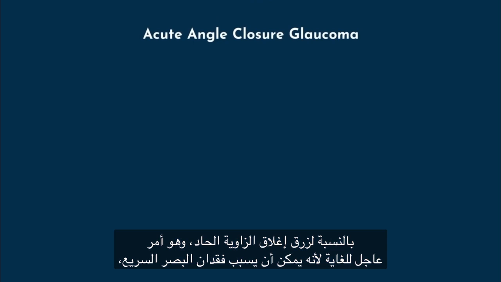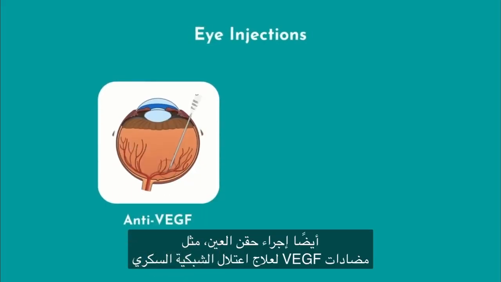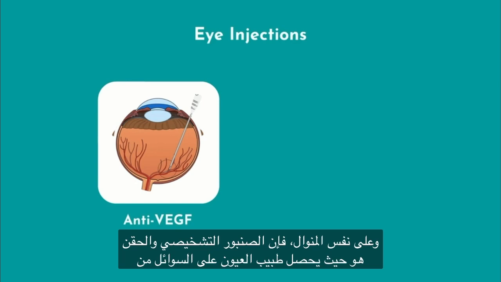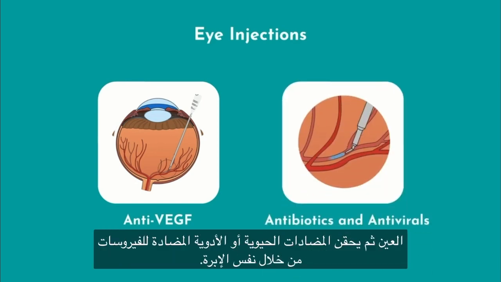For acute angle closure glaucoma, which is highly urgent as it can cause rapid vision loss, a laser peripheral iridotomy is used to create a hole in the iris and reduce pressure. Eye injections are also performed, such as anti-VEGF for treatment of diabetic retinopathy and macular degeneration. In a similar vein, a diagnostic tap and inject is where the ophthalmologist gets fluid from the eye and then injects antibiotics or antivirals through the same needle.